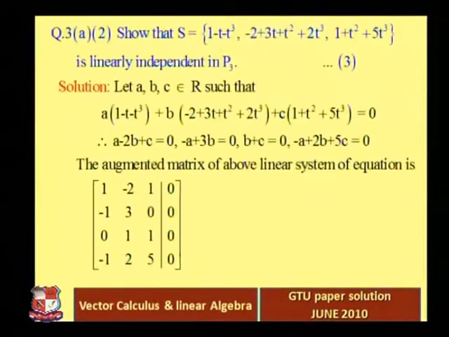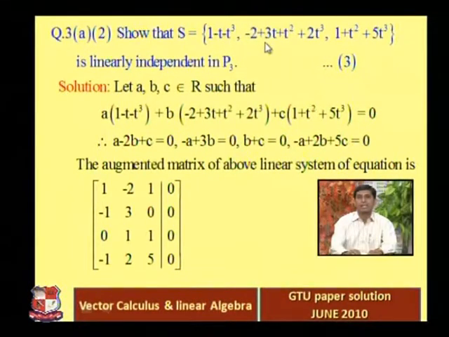So next question. Question number 3a, second part. Show that S is equal to 1 minus t minus t cube, minus 2 plus 3t plus t square plus 2t cube, 1 plus t square plus 5t cube, is linearly independent in P3.